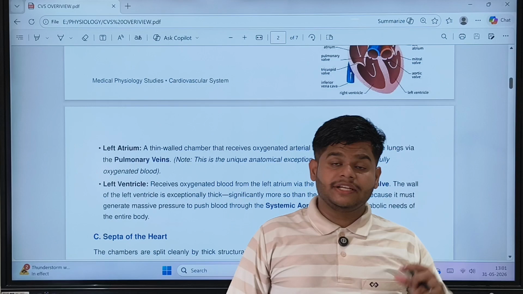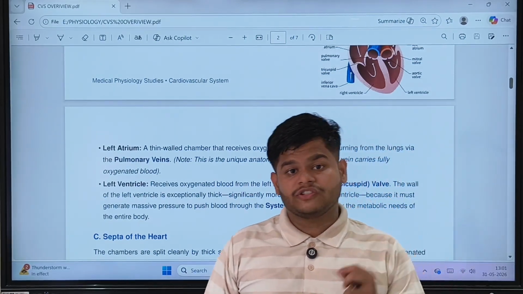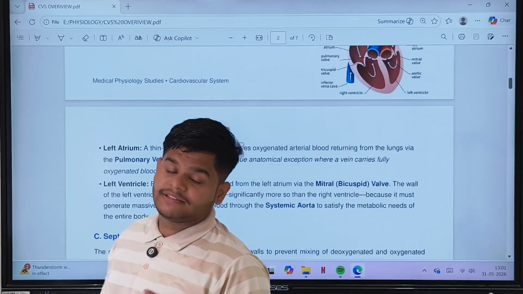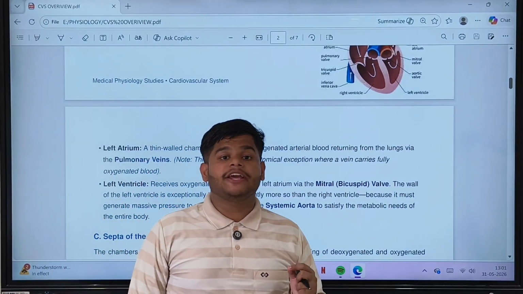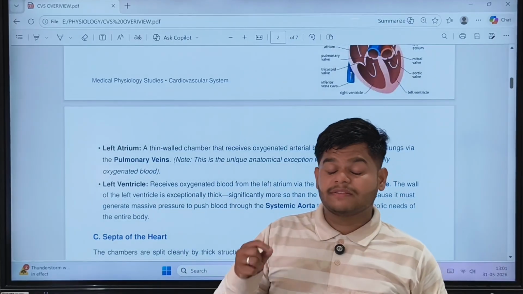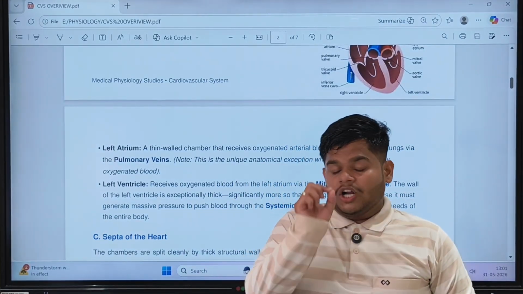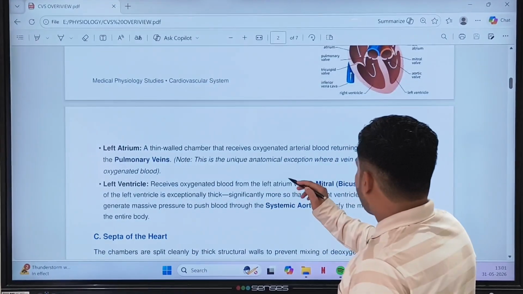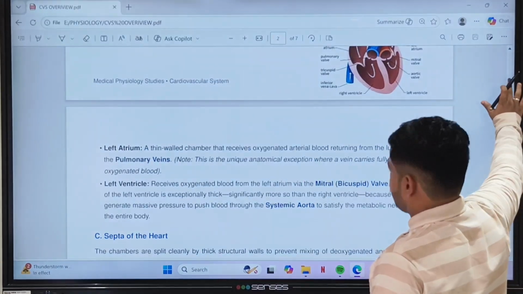But the pulmonary artery is the only artery which takes deoxygenated blood. And the pulmonary vein is the only vein present in our CVS system which takes oxygenated blood to the left atrium. This is a unique anatomical exception.